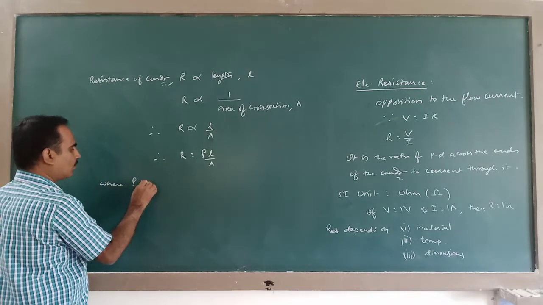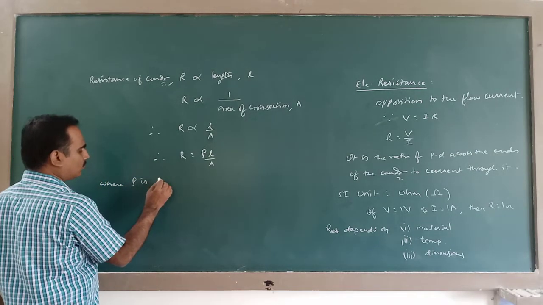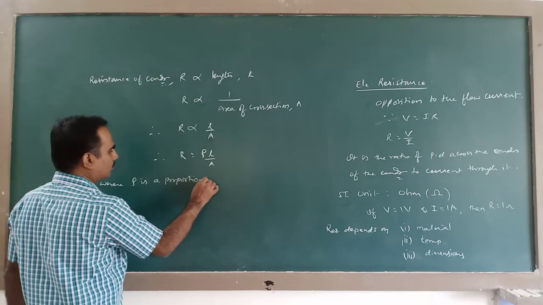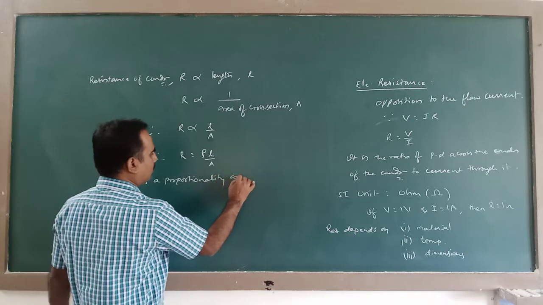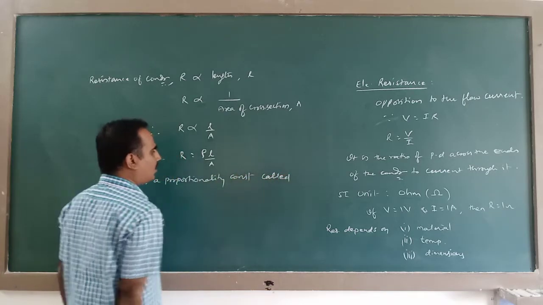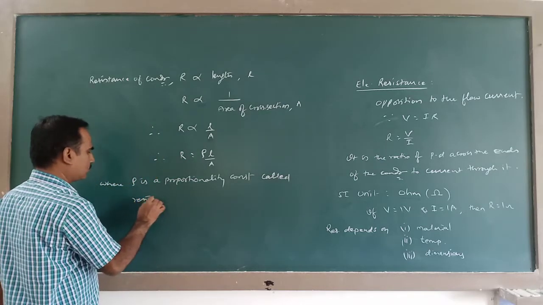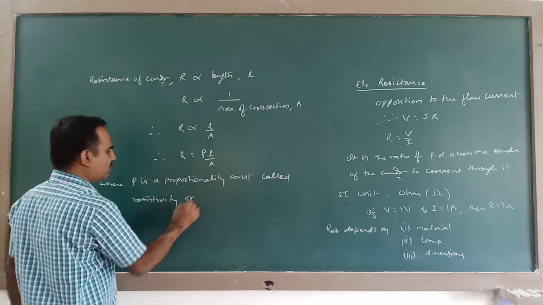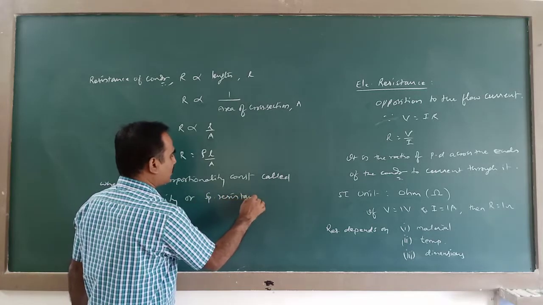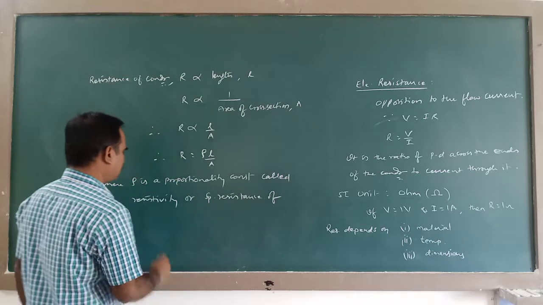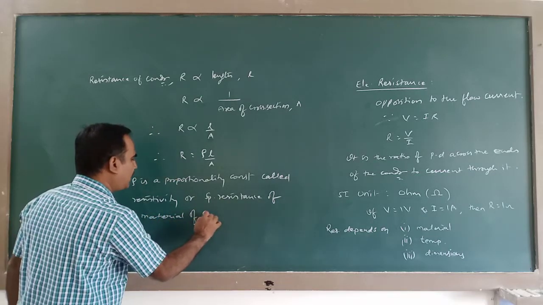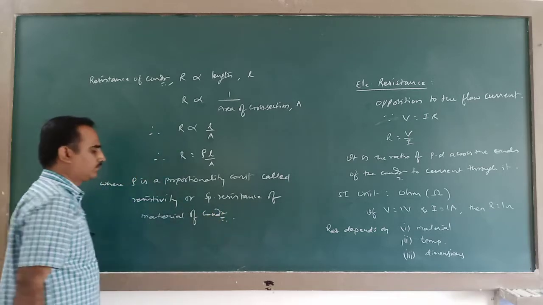where rho is a proportionality constant called resistivity or specific resistance of material of conductor.